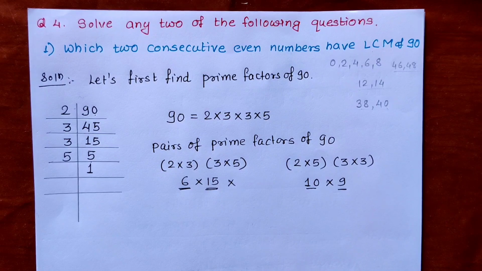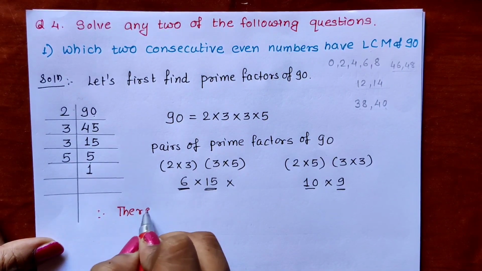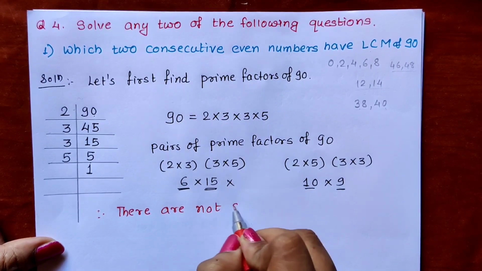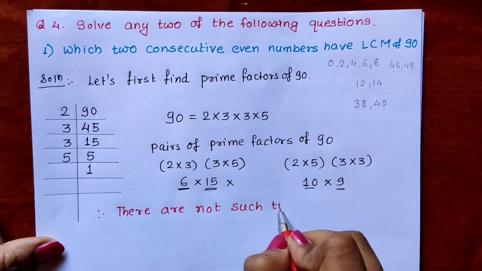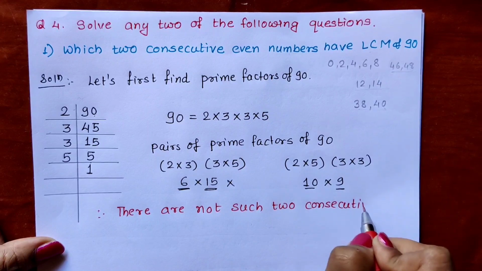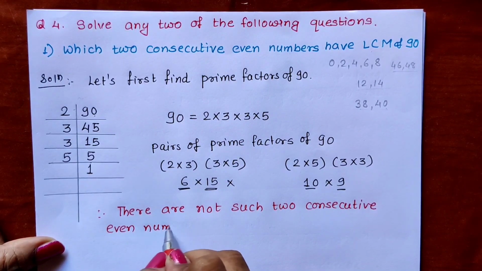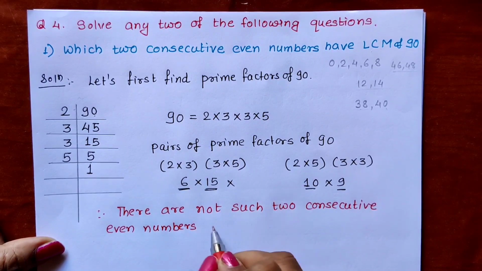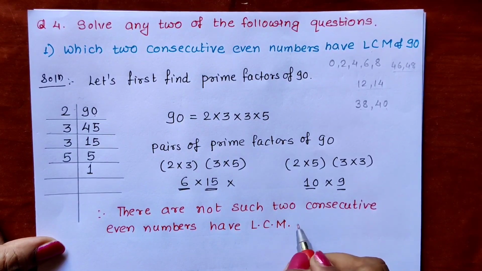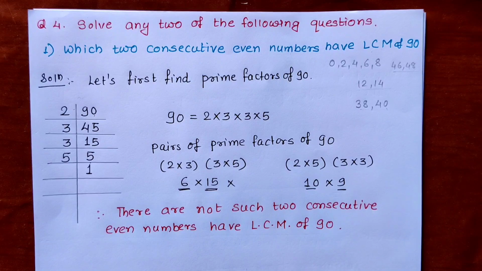So we will write: there are not such two consecutive even numbers having LCM of 90. In this way you can write the answer.